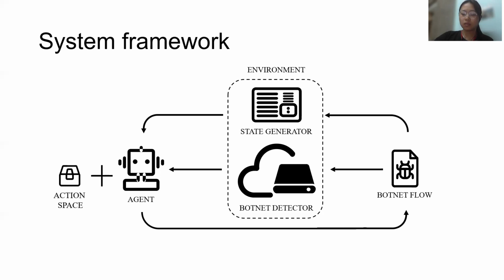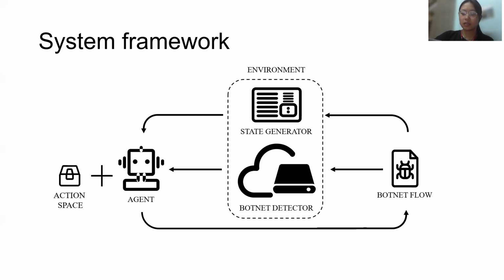Generally, our system setup is composed of two components, an agent and an environment. The agent receives feedback from the environment and then selects actions from the action space to modify the botnet flow according to the RL algorithm. The environment mainly includes two models, a botnet detector and a state generator.